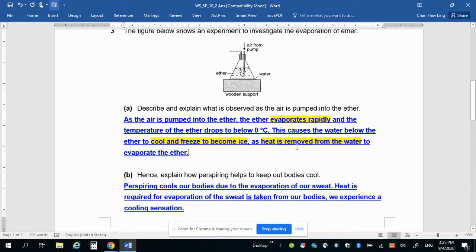So evaporation has a cooling effect because when evaporation happens, the more energetic molecules leave the liquid, leaving behind only the less energetic molecules. That means the average energy of the molecules left behind has decreased. You only have the slower moving molecules left behind. And because the temperature is proportional, let me write this down.